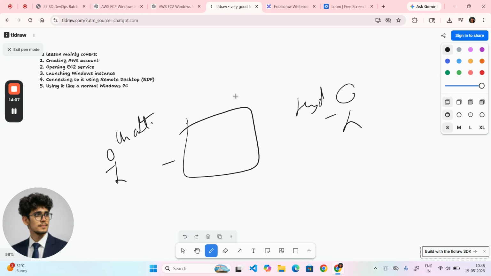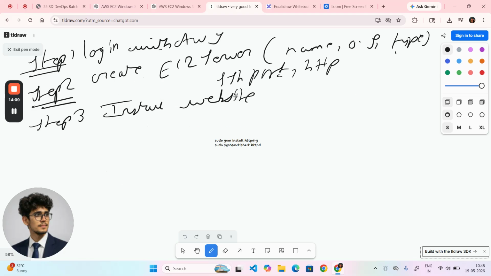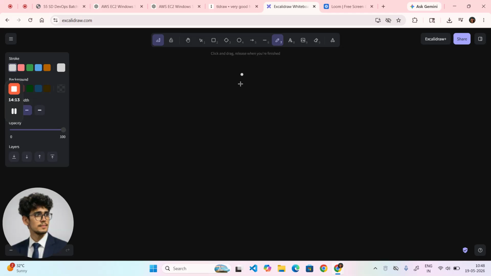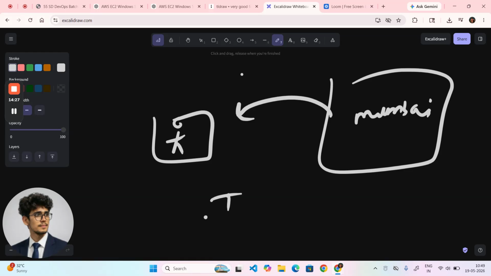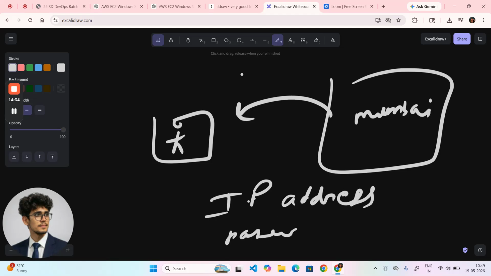Just a minute. Here we will learn. Okay, so this is my system. Sorry, this is my workplace, and this is my system in Mumbai. Okay, and once I get the access through the IP address or password, I get the access, so I can do everything.